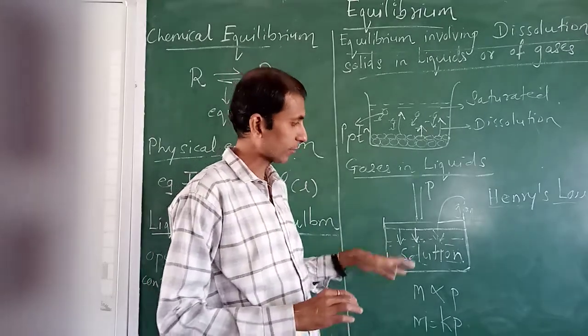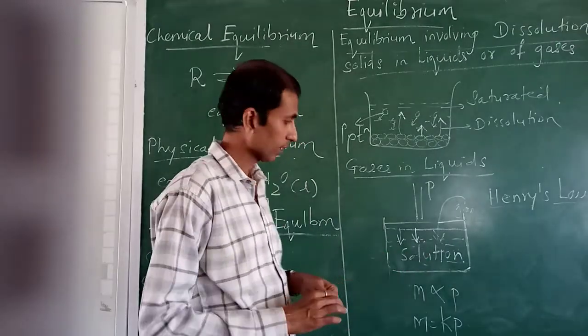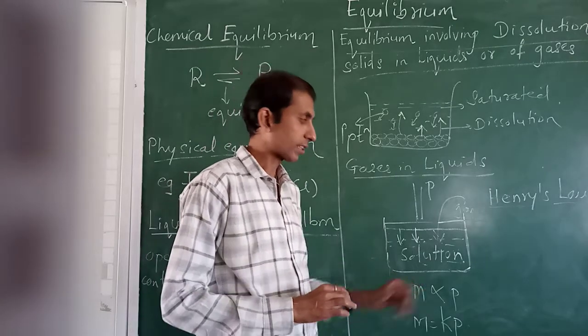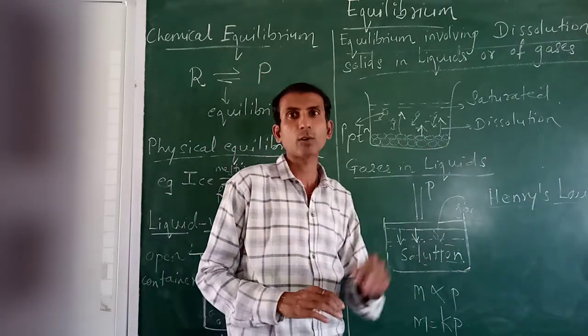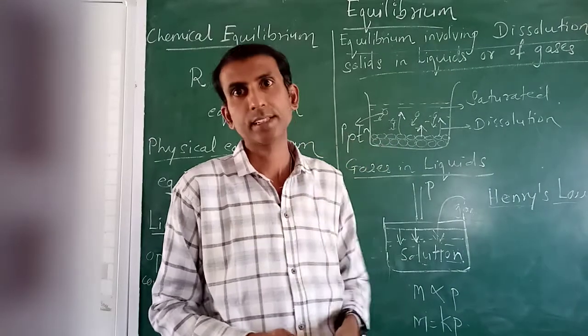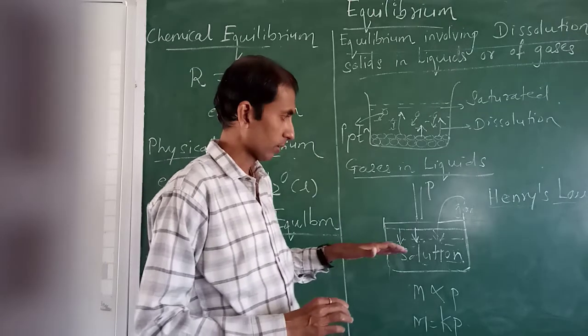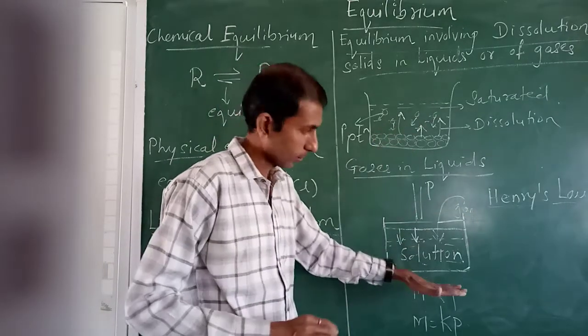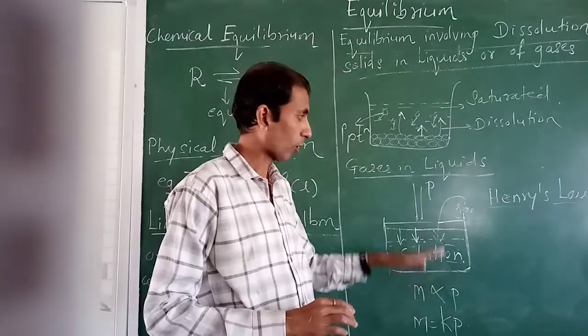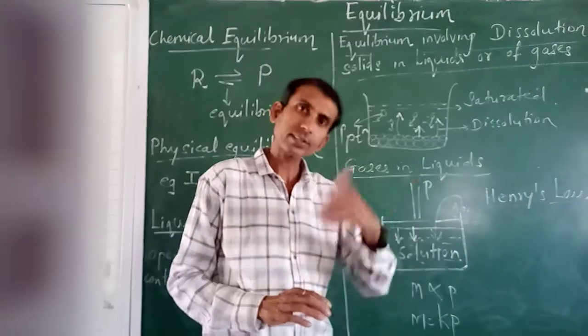So the relation that we get for this particular process is mass of the gas is directly proportional to the pressure applied on that particular amount of the gas in the solution. So if more the pressure, more will be the solubility of that particular mass of gas in the solution.